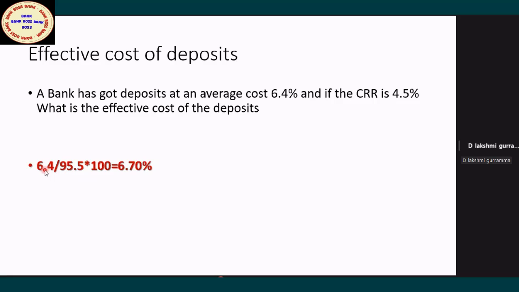Note down: 6.4 divided by 95.5 into 100, that is 6.70. Strictly speaking, my effective cost of deposits, my cost of funds, is 6.70.